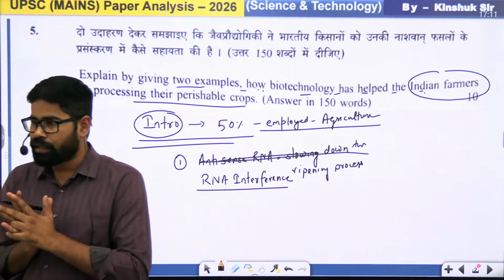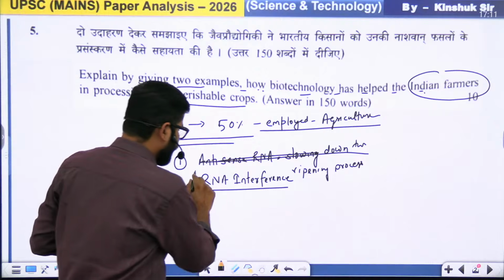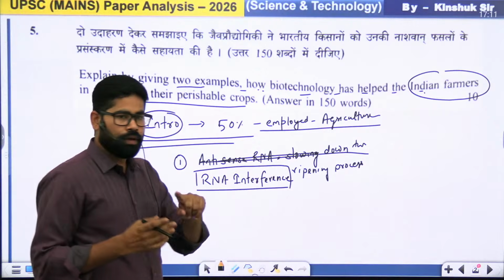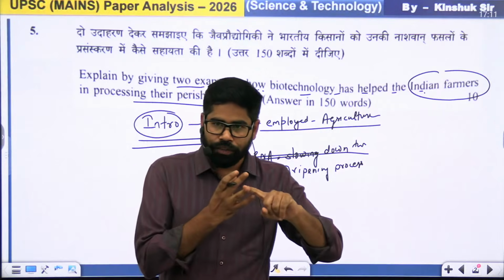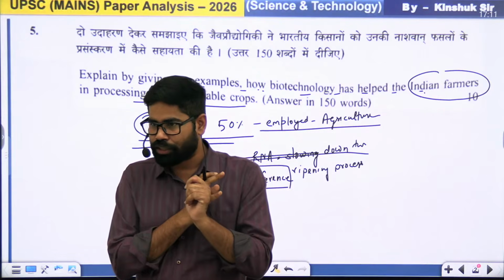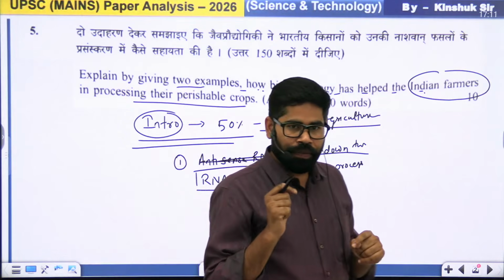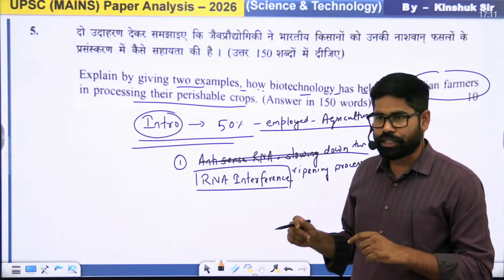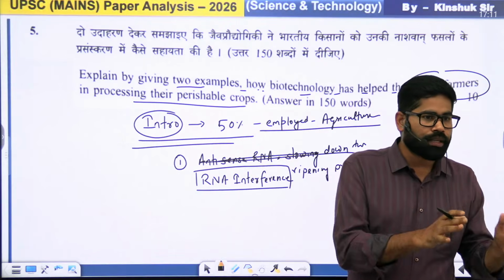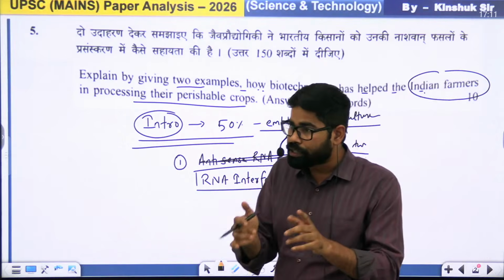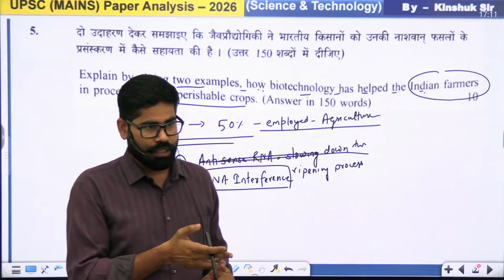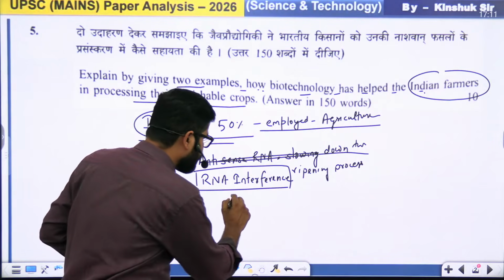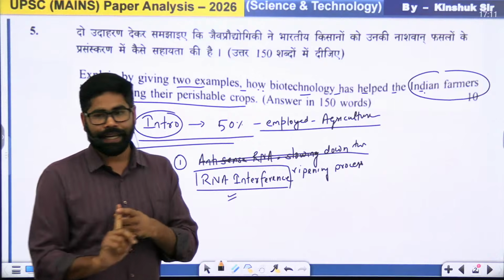What we see is that using the RNA interference technology, we can stop the working or the metabolism of different food products or vegetables. So this is one of the parts which can be done here in the RNA interference part.